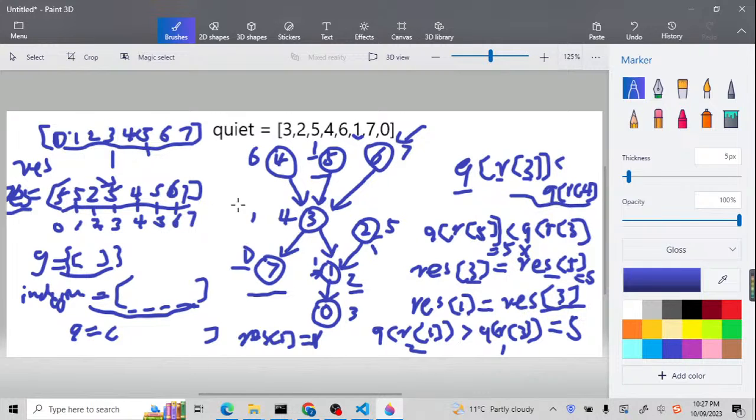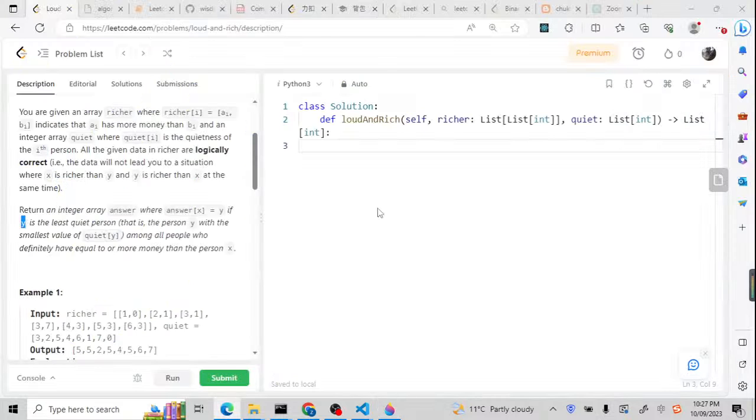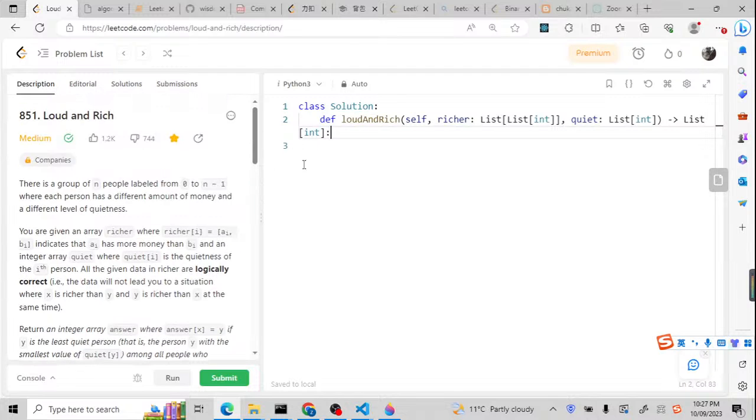Yeah, and normally when you connect this drawing and the analysis of the formula with my code, you can understand why I'm going to do it like this. Basically, let's prepare some template code for the topological sort. So I'm going to use the BFS. This is why I'm going to use a graph and in degree.